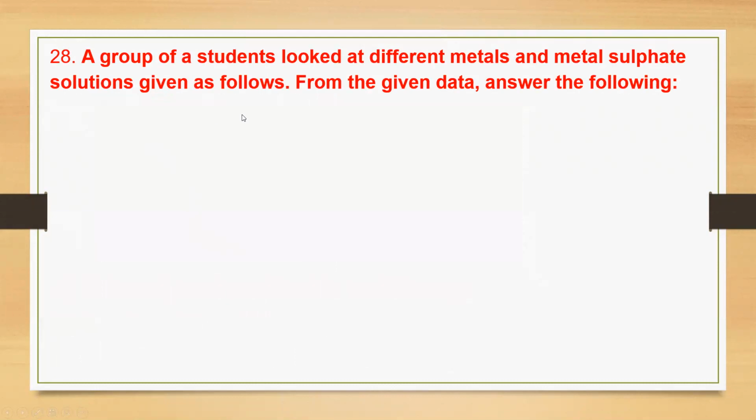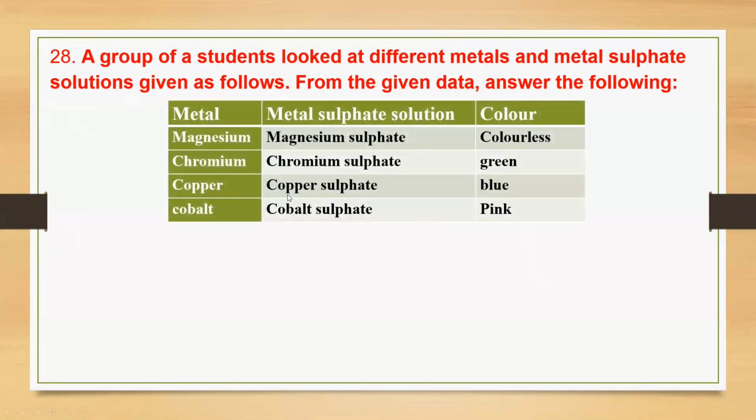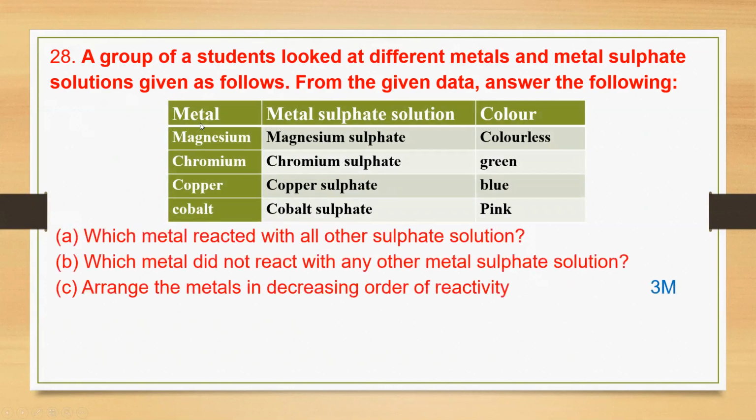Move to the next question. A group of students looked at different metals and metal sulfate solutions given as follows. From the given data, answer the following. This is the data given in the table. These all are the metals: magnesium, chromium, copper, cobalt, and the corresponding metal sulfates: magnesium sulfate, chromium sulfate, copper sulfate, cobalt sulfate. The color of each sulfate is given: colorless, green, blue, and pink.